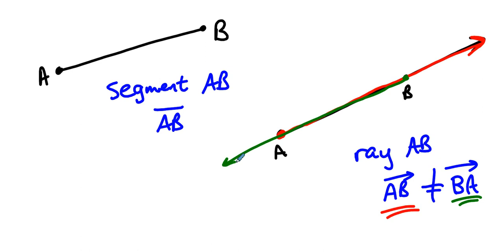Okay? We do sometimes think generally about a ray as half a line, but that's silly. You can't take something that's infinite and divide it in half. That's not a thing. I will not refer to a half line because I don't know what that means. You would have to take a line and divide it in half at its middle, and I don't know where you find the middle of a line.